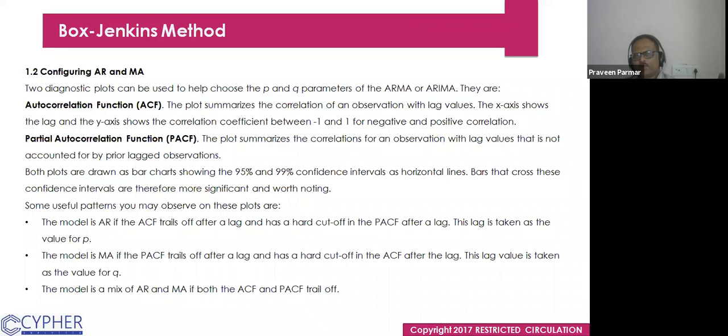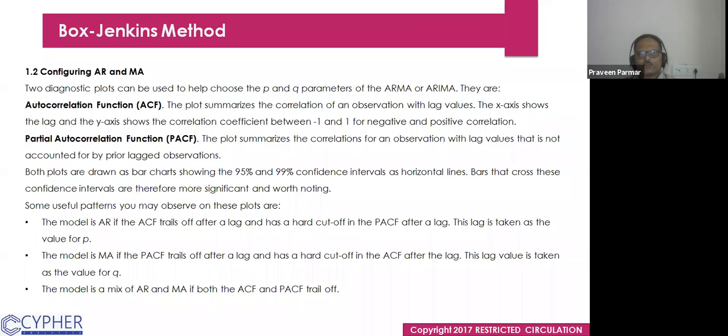Partial autocorrelation: the plot summarizes the correlation for an observation with lag values that is not accounted for by prior lagged observations. Both plots are drawn as bar charts. We have seen that, showing the 95% and 99% confidence intervals as horizontal lines. And the bars that cross these confidence intervals are therefore more significant, worth noting.